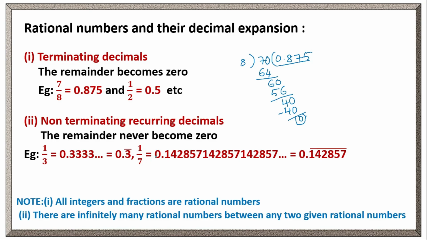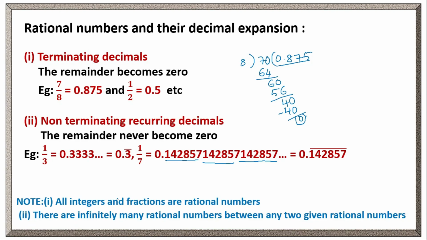The same way 1 by 7. 1 by 7 is 0.142857. Again it is repeating. 142857, 142857. This is non-terminating. This also will not terminate, but it repeats in a particular order. In the same order it repeats continuously. So this type of decimals are called non-terminating recurring decimals. We can write this by taking the bar over the digits which are repeating. Clear?